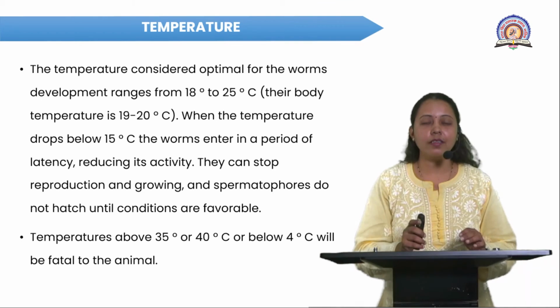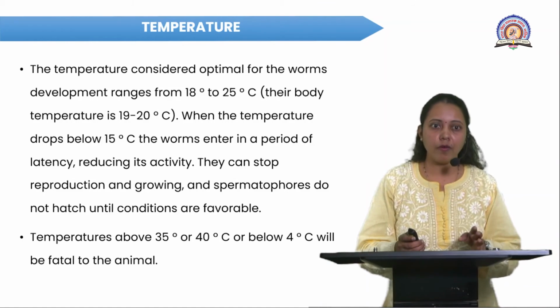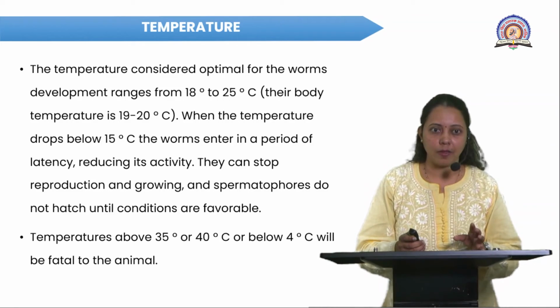After that, the temperature. The temperature considered optimal for worm development ranges from 18 to 25 degrees.